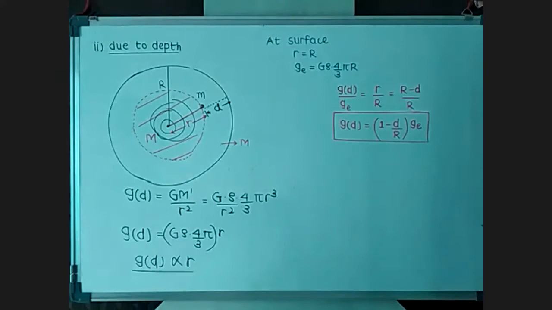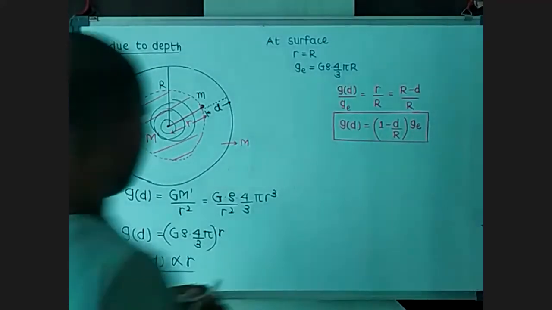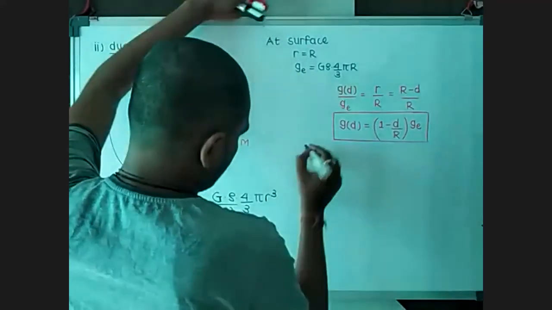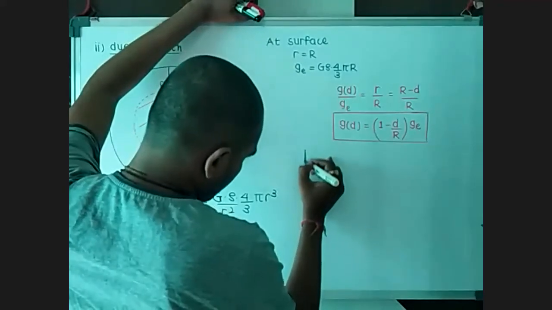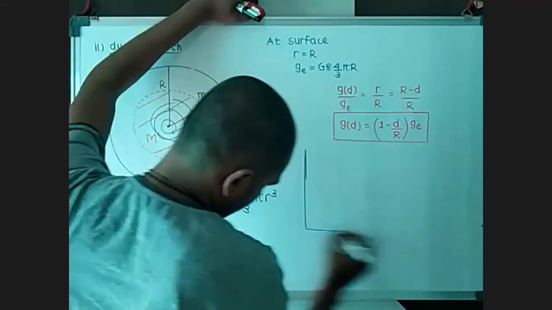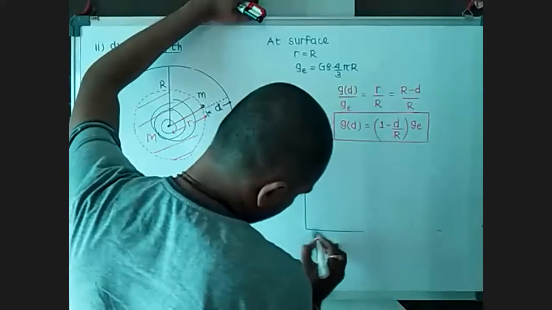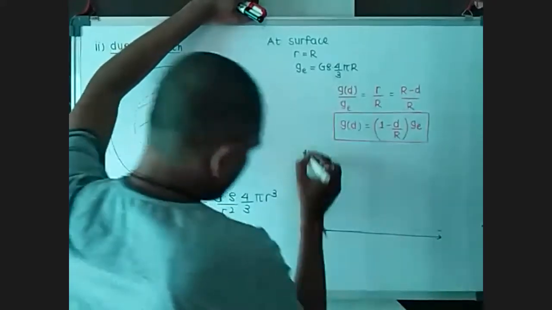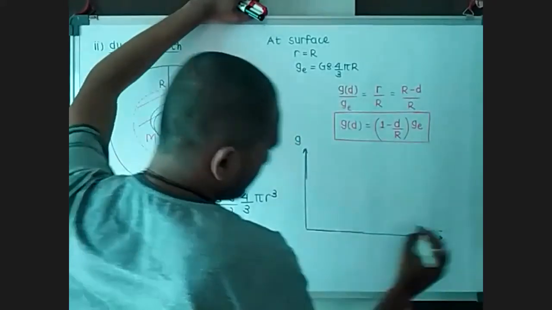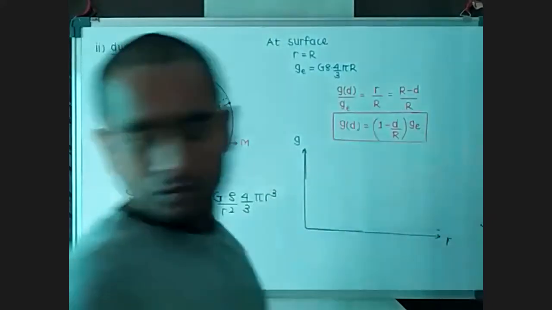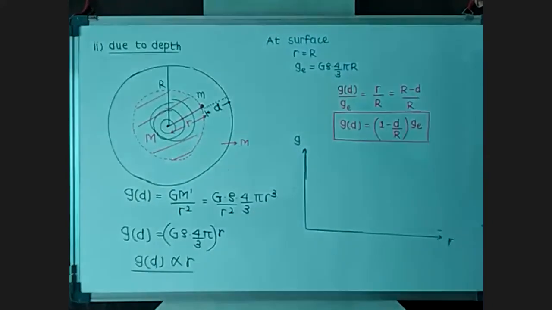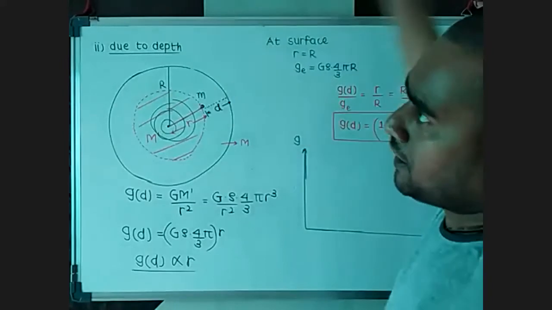Okay, this formula is valid up to the center of the earth, and from this we have a graph. The gravitational acceleration varies with the distance r from the center of the earth to the surface of the earth and above the surface.